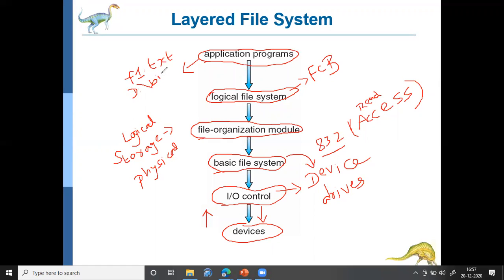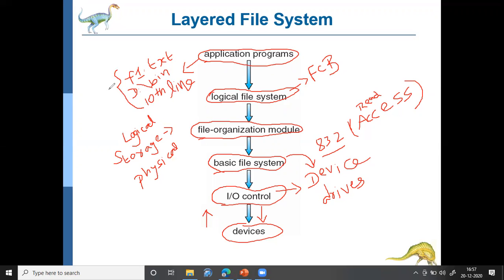And from this file, I want to access the 10th line. That is, I want to perform a read operation on the 10th line, or a write operation on the 10th line, or I want to modify the 10th line. Like that, the application program may provide some request.